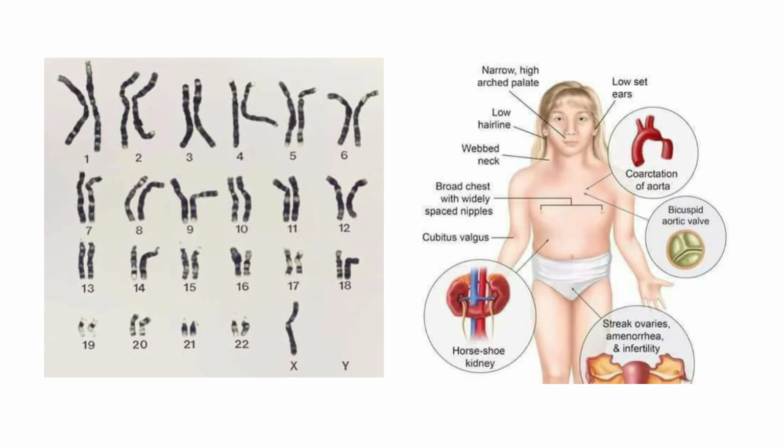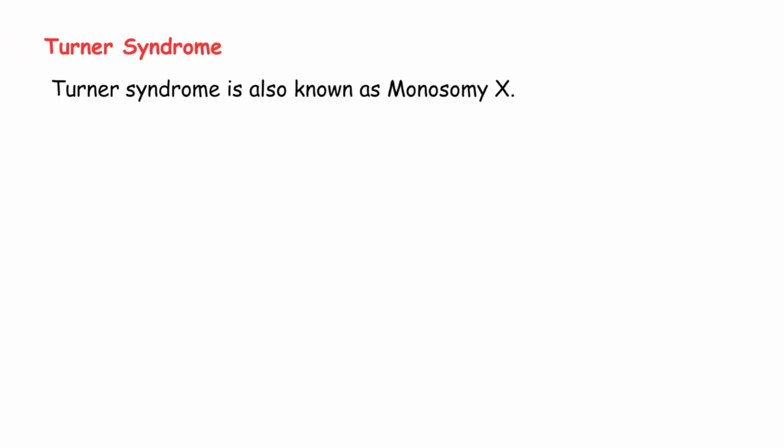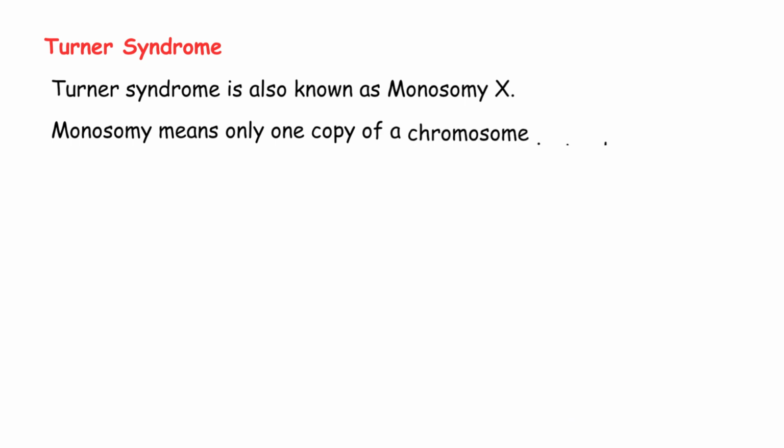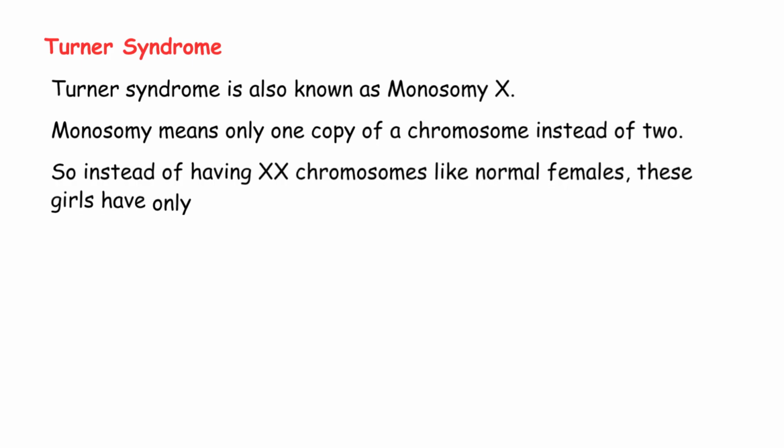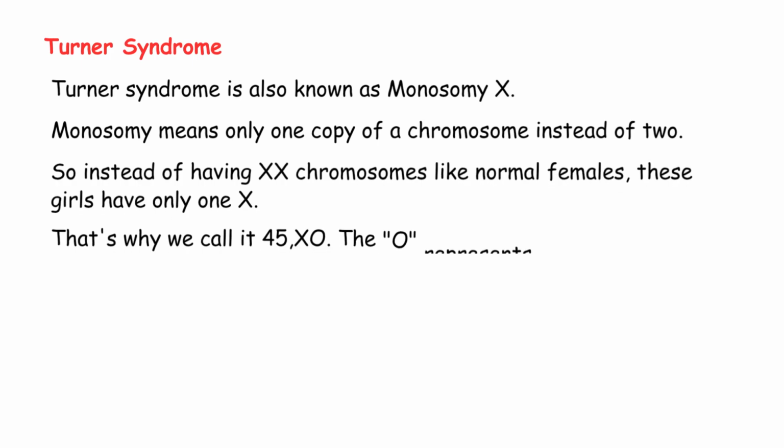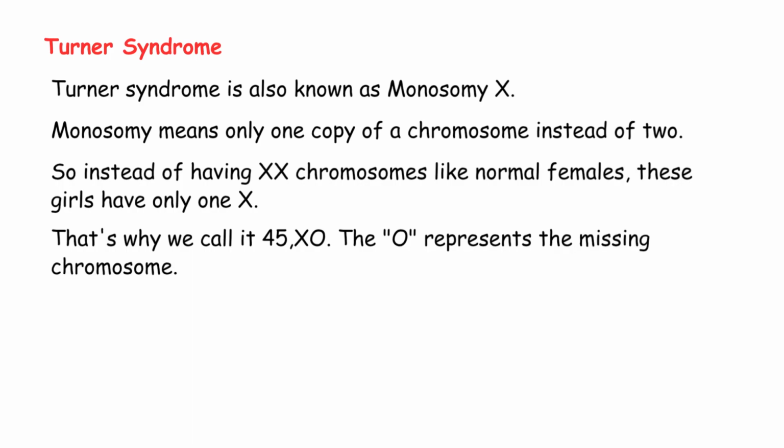First, the basic introduction. Turner syndrome is also known as monosomy X. Monosomy means only one copy of a chromosome instead of two. So instead of having XX chromosomes like normal females, these girls have only one X. That's why we call it 45XO. The O represents the missing chromosome.